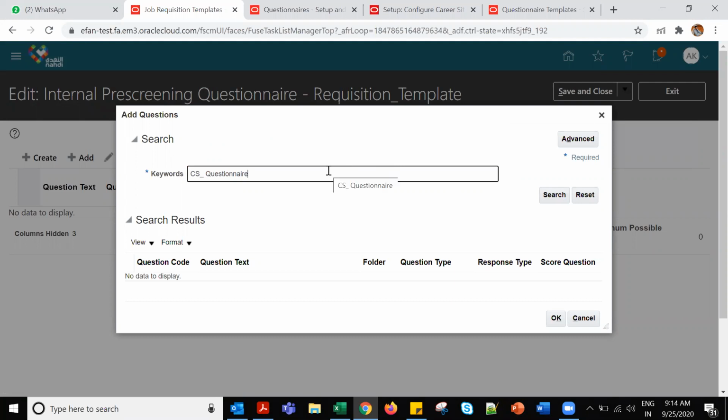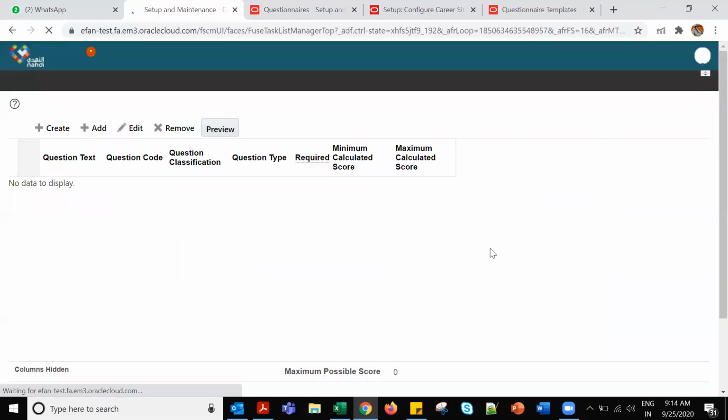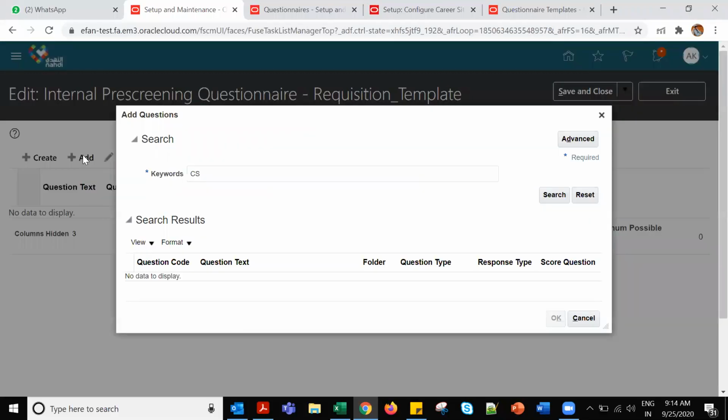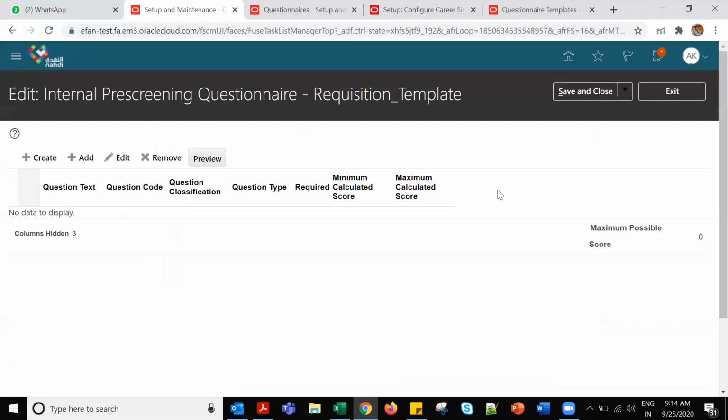Screening. It's not sure. It's taking time.